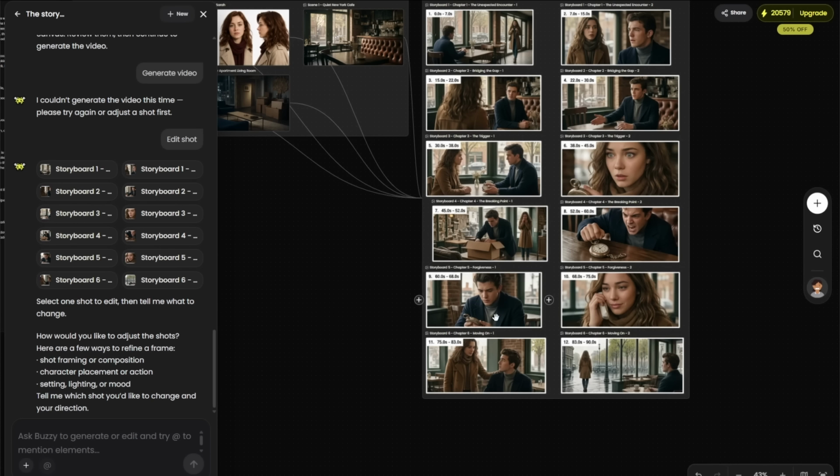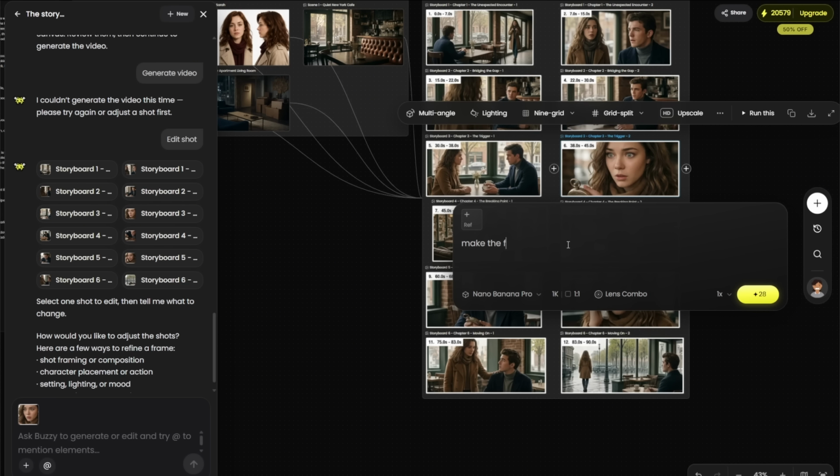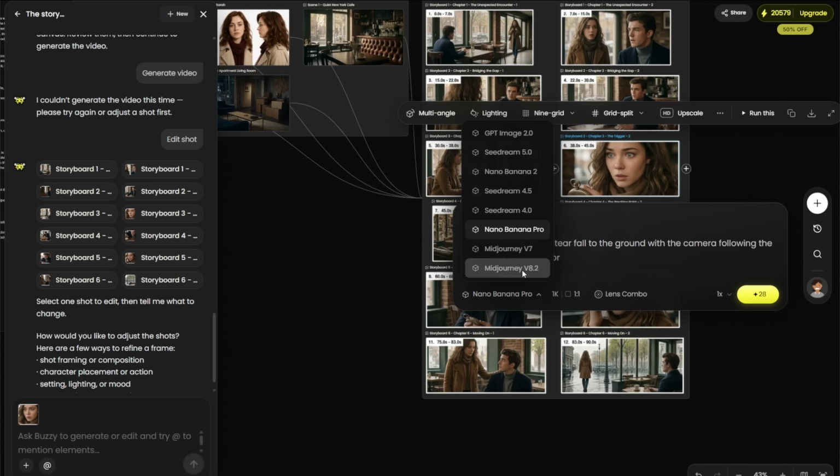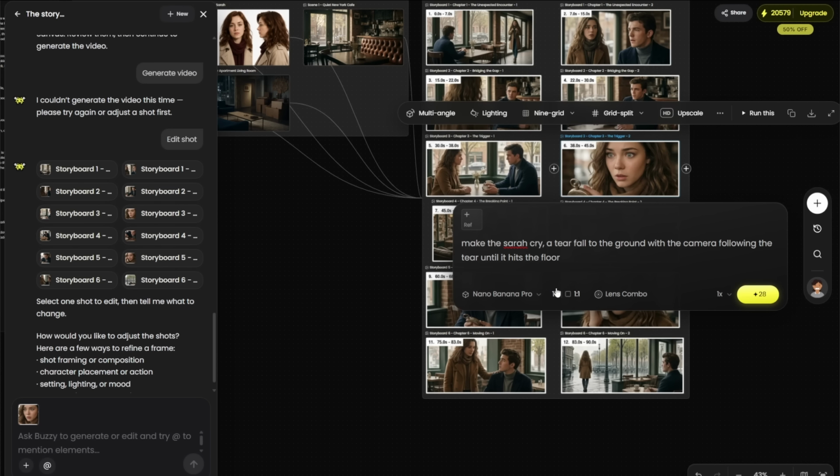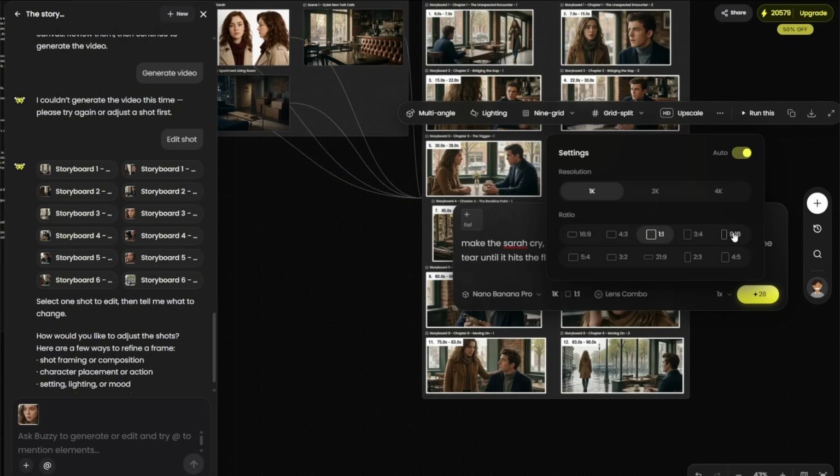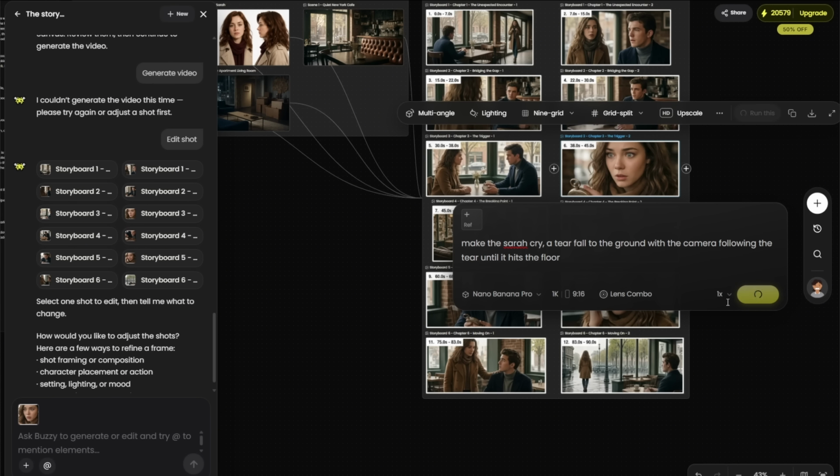So let's click on this one. Okay, so let's actually edit a shot right here. Let's do maybe this one. Make the female, or make Sarah, because that's her name, make Sarah cry. And may a tear fall to the ground, with the camera following the tear until it hits the floor. There you go. So let's do that. Now Nano Banana Pro, you have 1K, 2K. Okay, we're gonna do 9:16. All right, and let's do that.